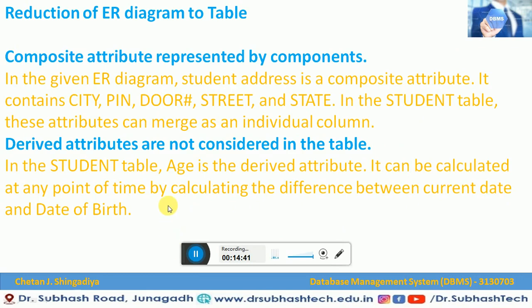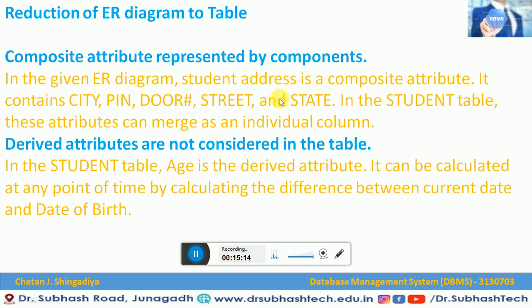Then the next step is that a composite attribute is represented by its components. In our example, student address is a composite attribute. Why? Because it contains city, city pin, door, street and state. So in the student table, these attributes can be merged as individual columns. Such kinds of attributes we have to identify and define accordingly. So this is called a composite attribute, which is represented by its components.